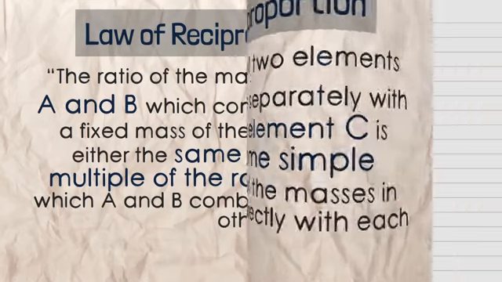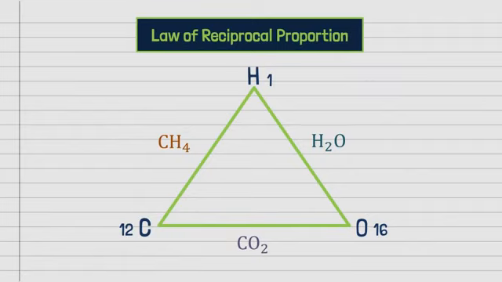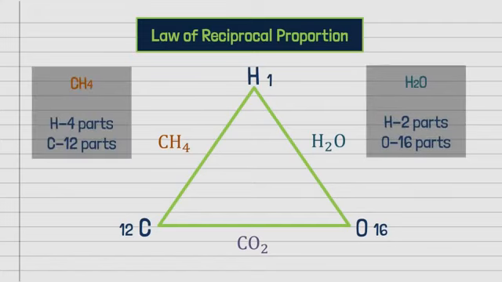Carbon and oxygen combine separately with the third element hydrogen to form CH4, methane, and H2O, water. The carbon and oxygen combine directly with each other to form carbon dioxide. In methane, 4 parts of hydrogen combine with 12 parts of carbon. In water, 2 parts of hydrogen combine with 16 parts of oxygen.